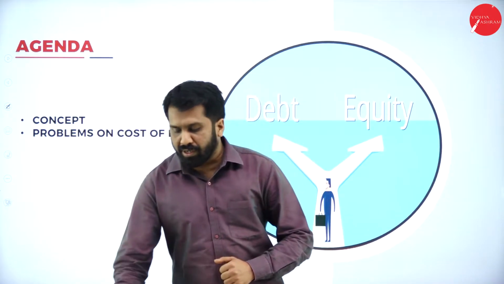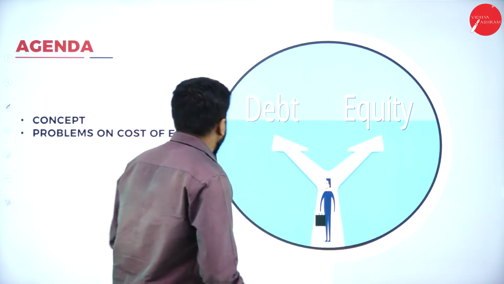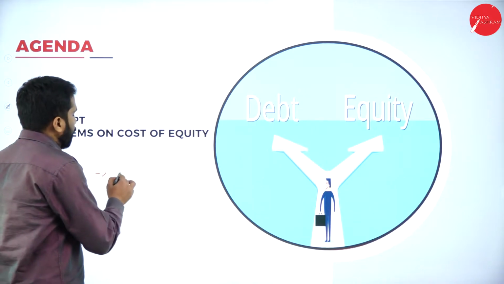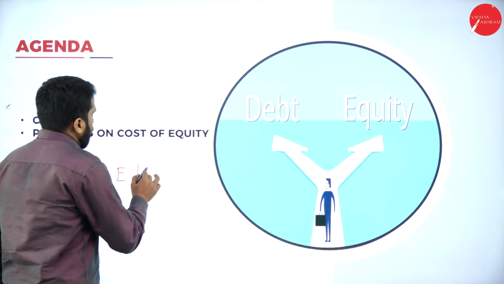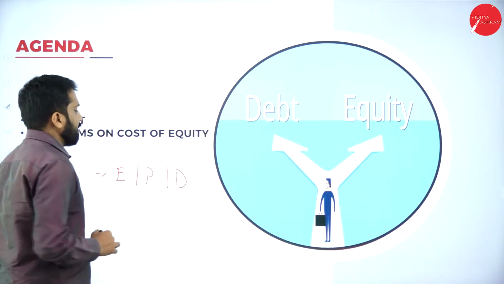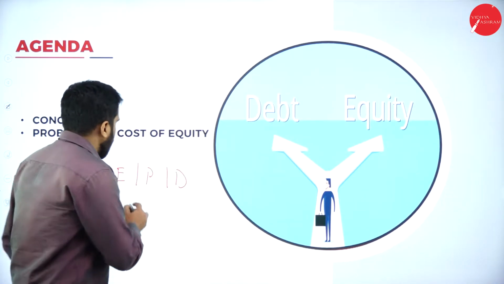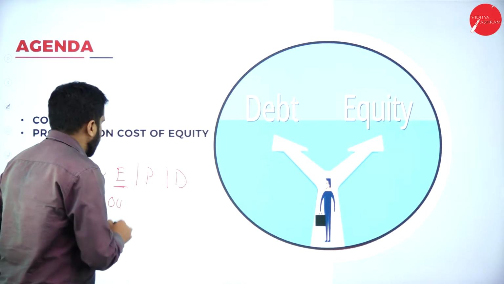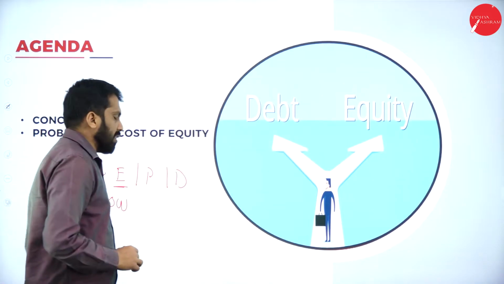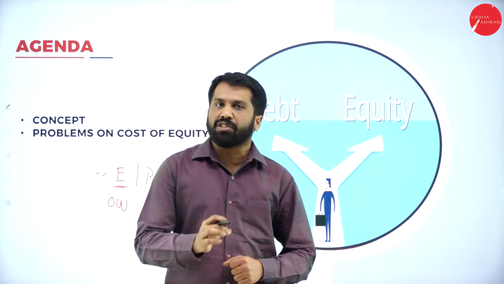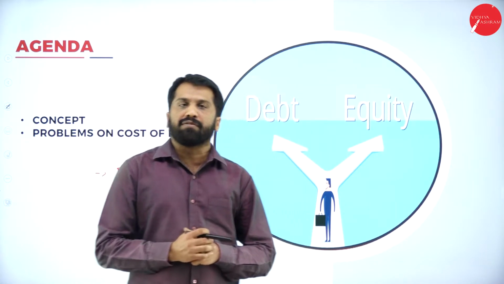Why? Because there are three kinds of capital: equity, preference and debentures. Normally, equity shareholders are called owners of the company.